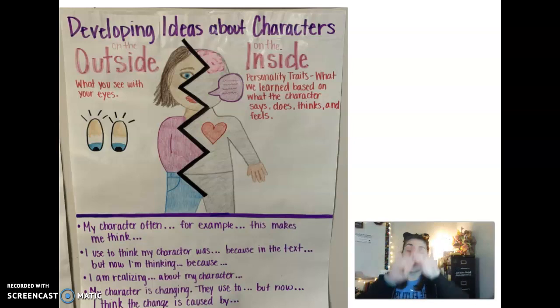Okay? So remember, on the outside, we have our physical traits. That's what we see. Then on the inside, we have our personality traits. That's our thoughts, words, feelings, and actions. Okay? So one more time, we have the outside of our character, that's our physical traits, that's what we see. We have the inside of our character, that's our personality traits, that's our thoughts, words, feelings, and actions.